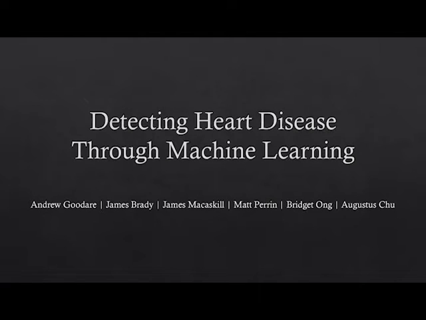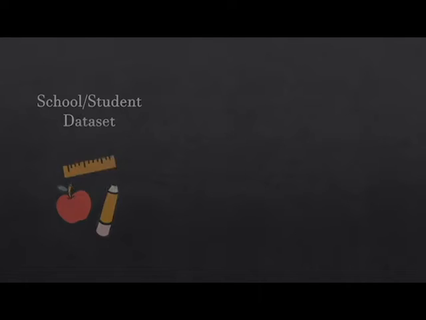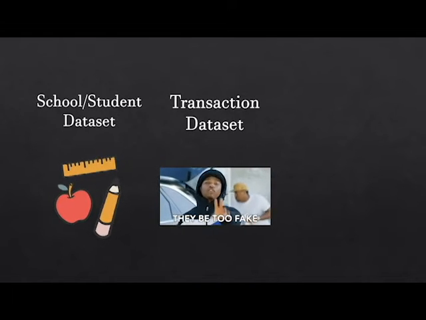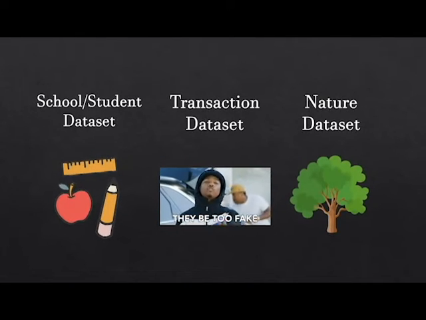For our machine learning project, Group 3 decided to focus on improving the health aspect of social good. After searching the Kaggle database, we found a dataset on potential indicators for heart disease. Before settling on the heart disease data, we considered various different datasets, including school datasets to predict for student grades, transactional datasets to predict for fraudulent behavior, and nature datasets to predict for tree species.